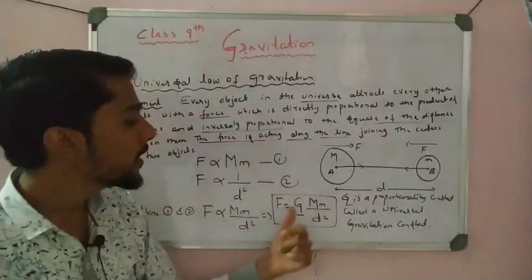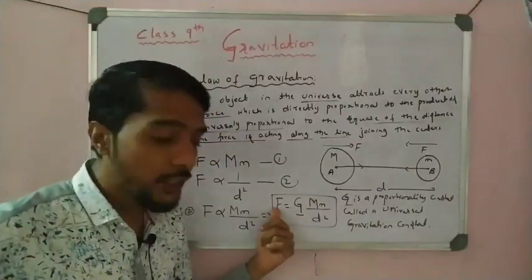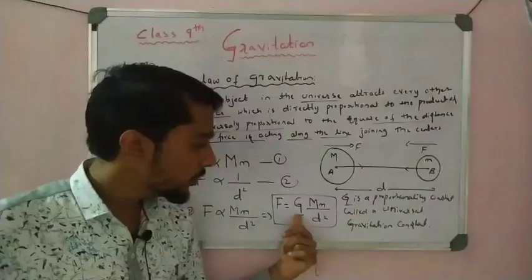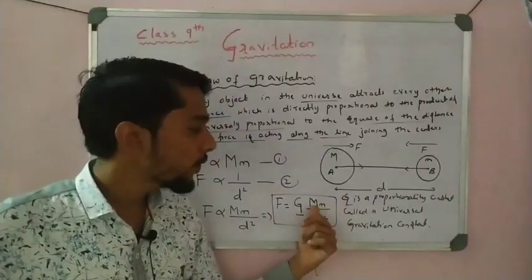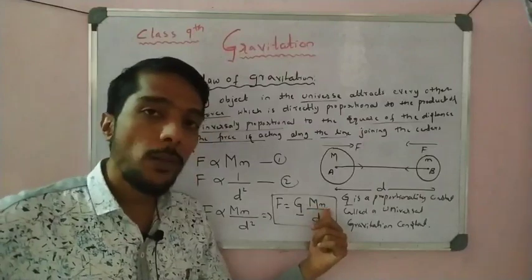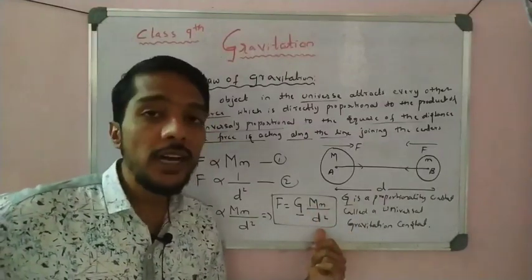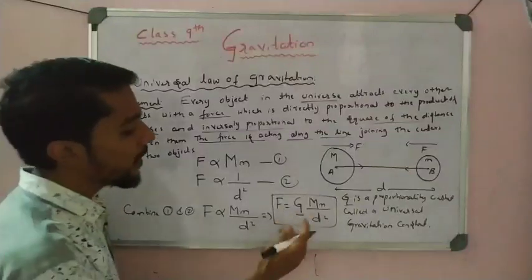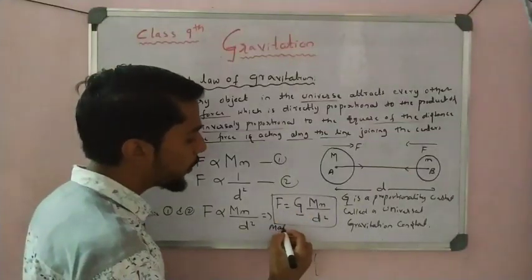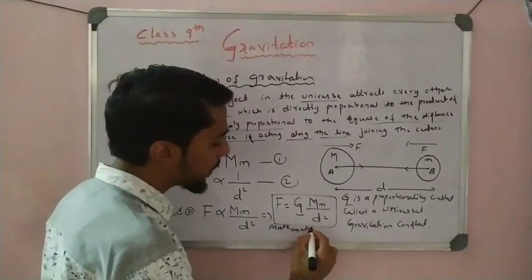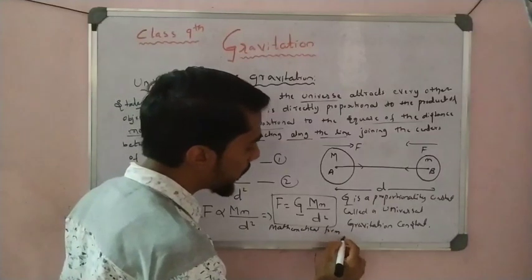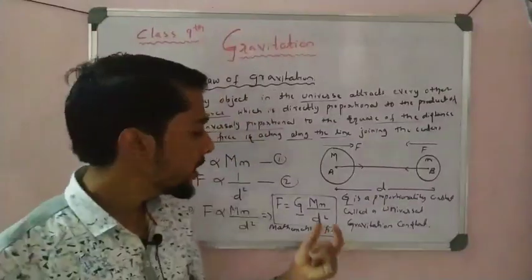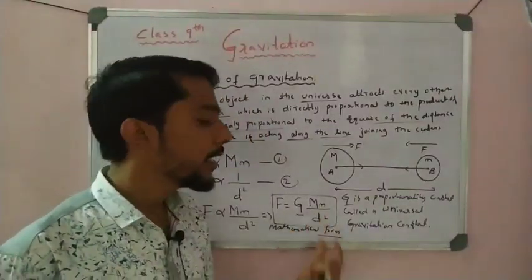So in the formula, F stands for the force of attraction, G for the universal gravitational constant, capital M is the mass of one object, small m is the mass of the other object, and D is the distance between them, squared. This is called the mathematical form of the universal law of gravitation, so please write this down: F is equal to G M m by D square.